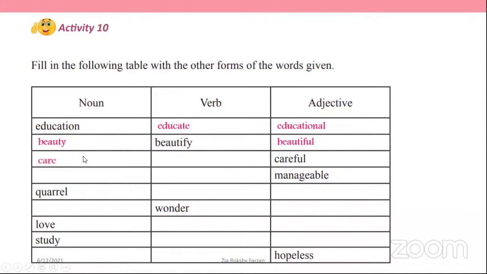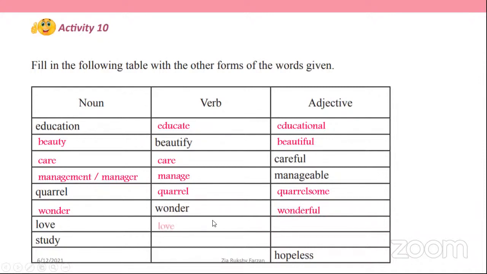Careful, we can see the noun care, and the verb is also care. Next, manageable. If we remove able from manageable, we can find manage. The noun is management, and manager, and the verb is manage. Here we have come across this word quarrel. Quarrel is the verb and quarrelsome. Here wonder. Wonder is the noun and wonder is also the verb. This is wonderful.